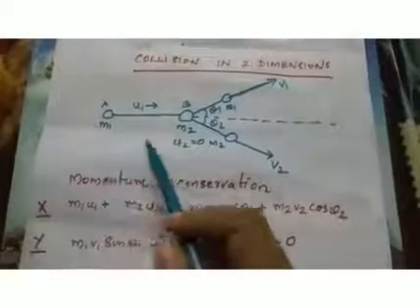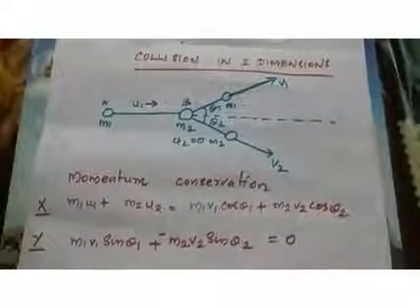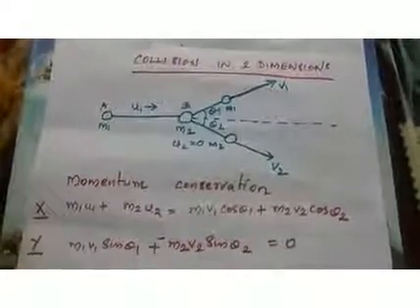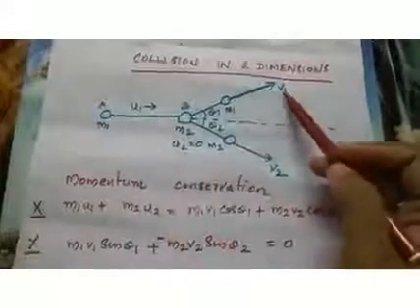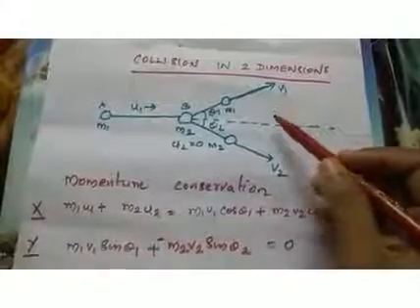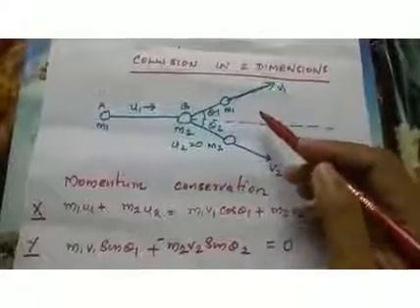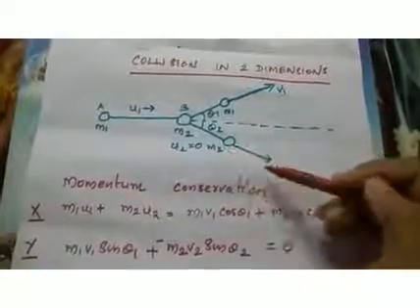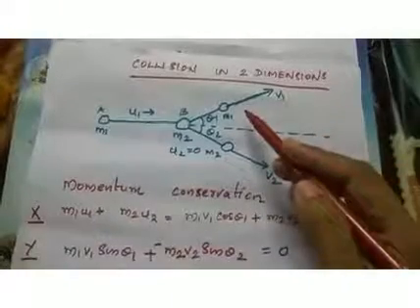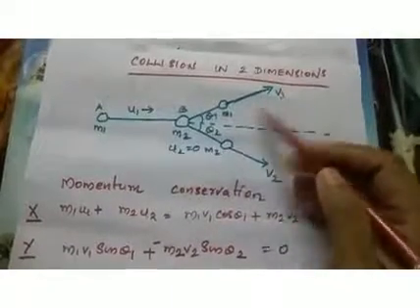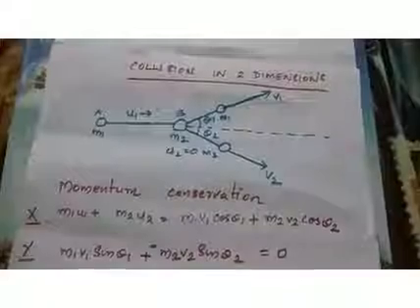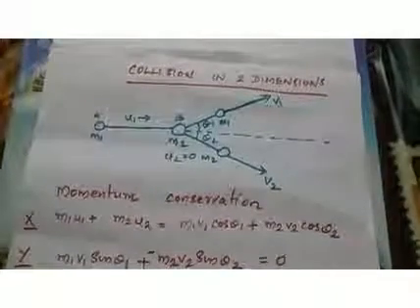So here initial and final velocities are not along the same straight line. Here you can see direction of u1, direction of v1 and v2 are not along the same straight line. So it is not collision in one dimension. It can be considered as collision in two dimension. Here the velocity vectors v1 and v2 are acting along different directions. So we cannot add the velocity vectors. We need to resolve these two velocity vectors.